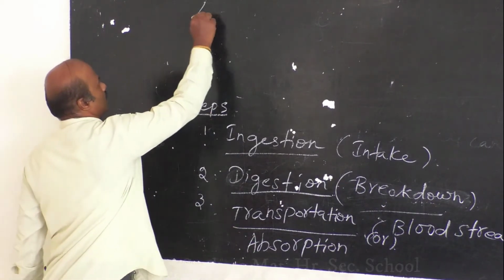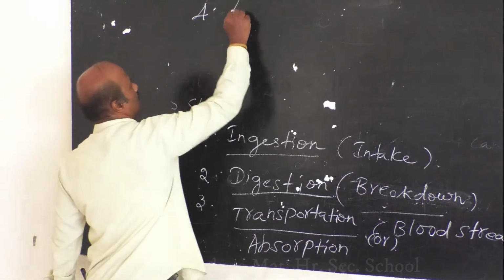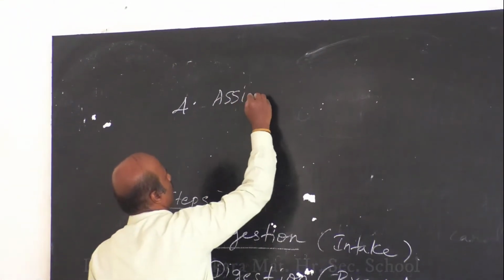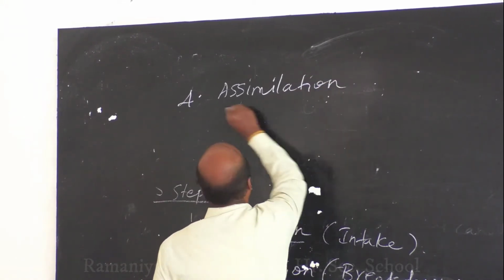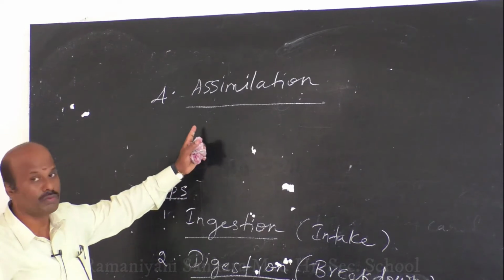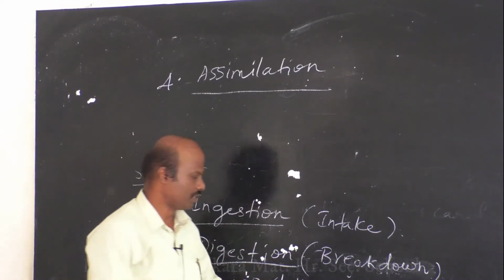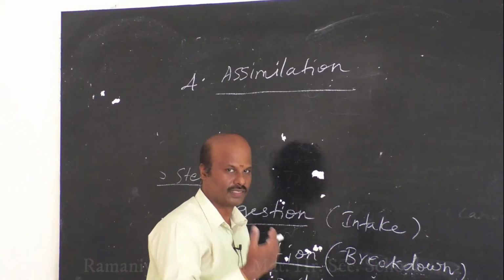And what is the fourth process? The fourth process is called assimilation. What is meant by assimilation? The food present in the bloodstream will be transported from the blood to the cell.